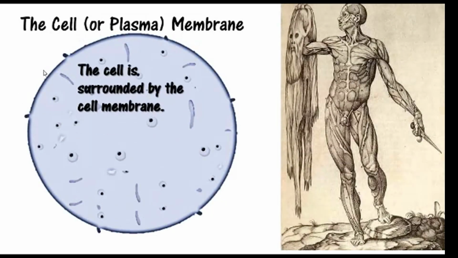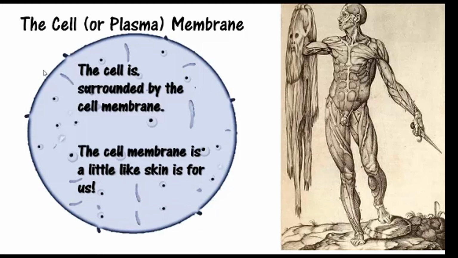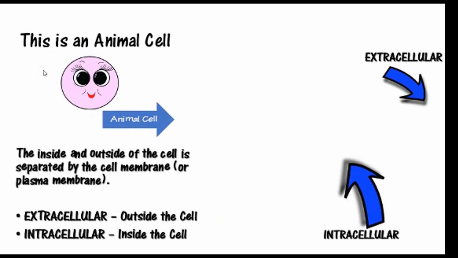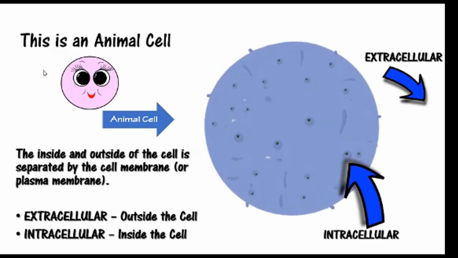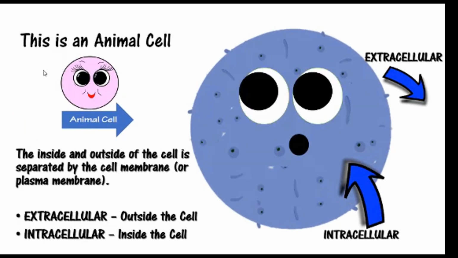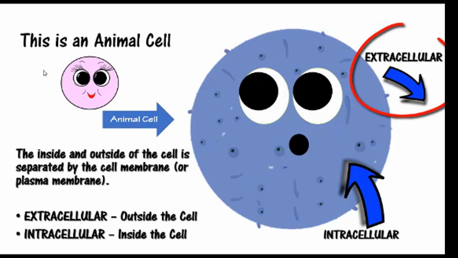The cell is surrounded by the cell membrane. The cell membrane is a little like the skin is for our own bodies. The inside and outside of the cell is separated by the cell membrane or plasma membrane. Contents that are outside of the cell are considered extracellular. Contents inside the cell are considered intracellular.